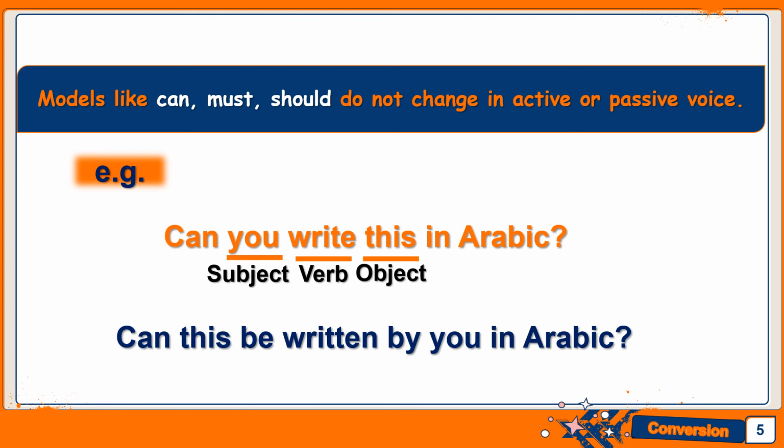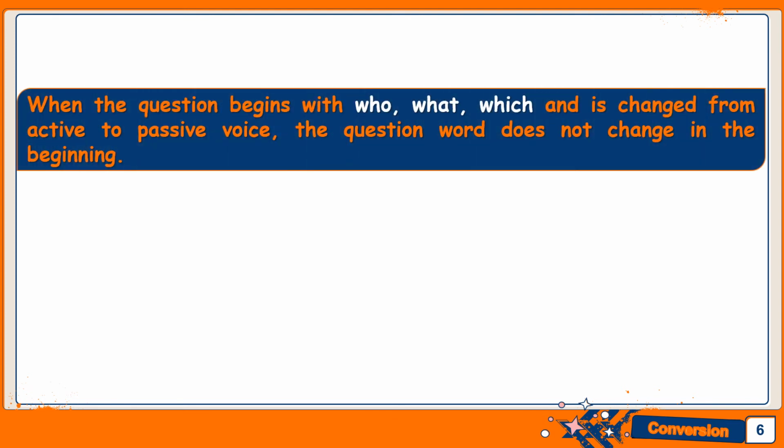That will not change. And the next thing that you need to remember is that if in your question there are question words used like who, what, which? They are question words. If your sentence has these question words, we need to remember that whenever we are changing them into passive voice, these question words do not change. They remain where they are. They will come in the beginning itself, okay? And rest everything else remains the same. Like we did it in modals, the same thing again.